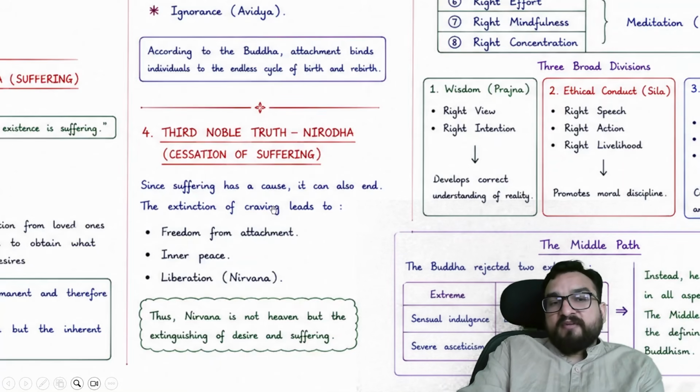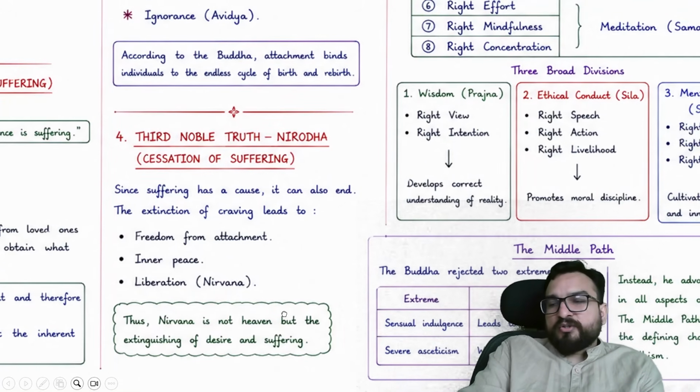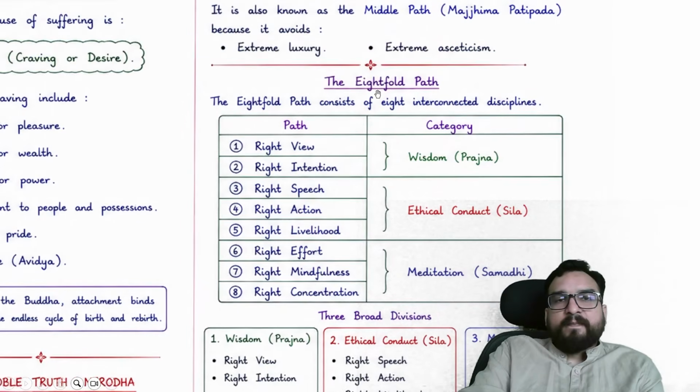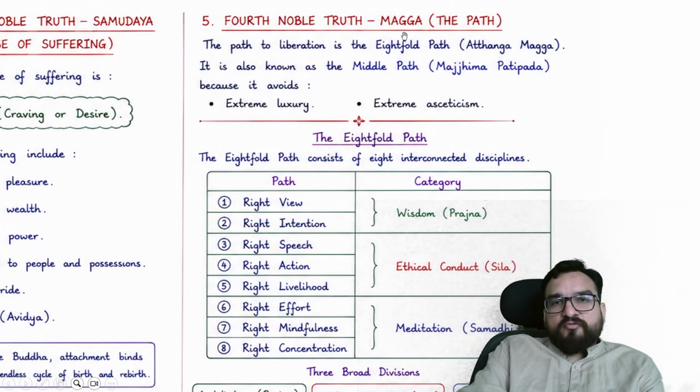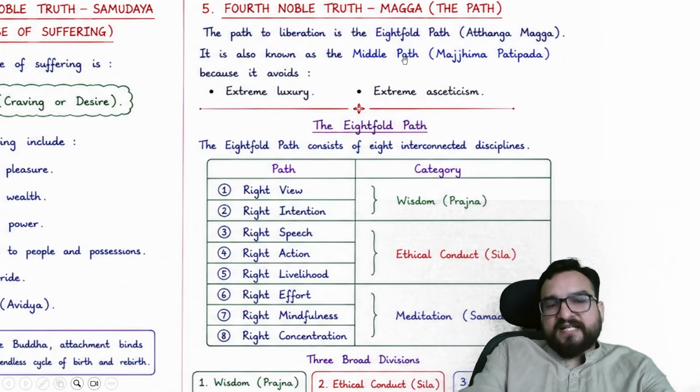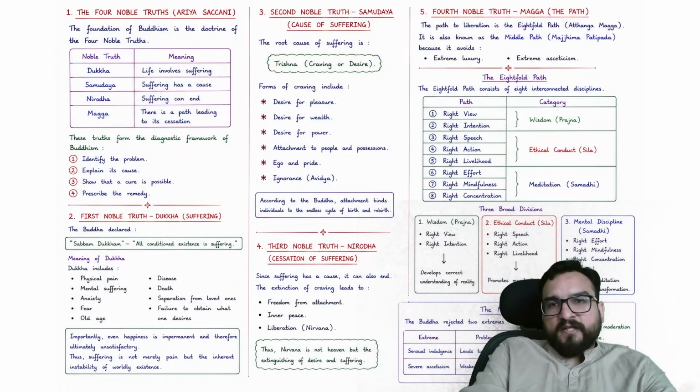That is how you free yourself from attachment, to inner peace and liberation. Nirvana is not heaven but the extinguishing of desire and suffering. Then the fourth noble truth is the path, marg, and he gave the eightfold path, and the middle path as well.